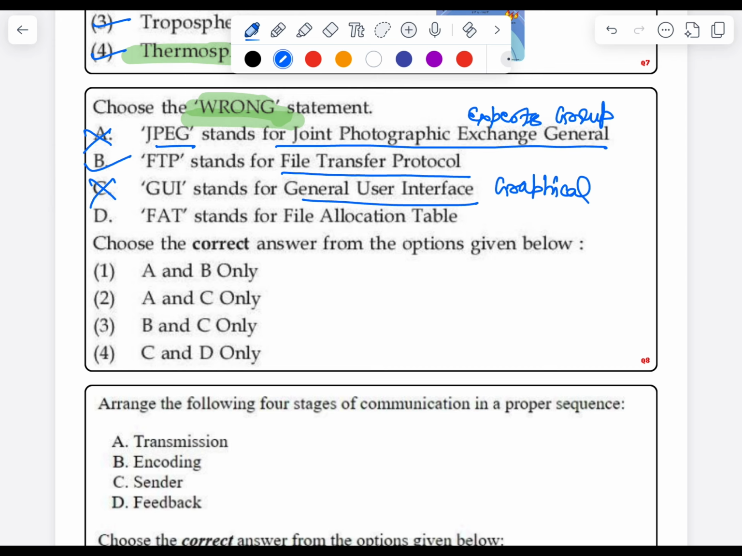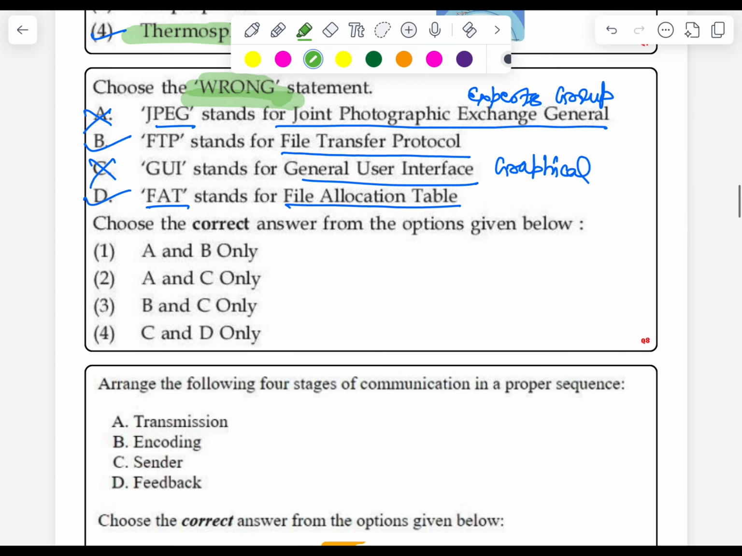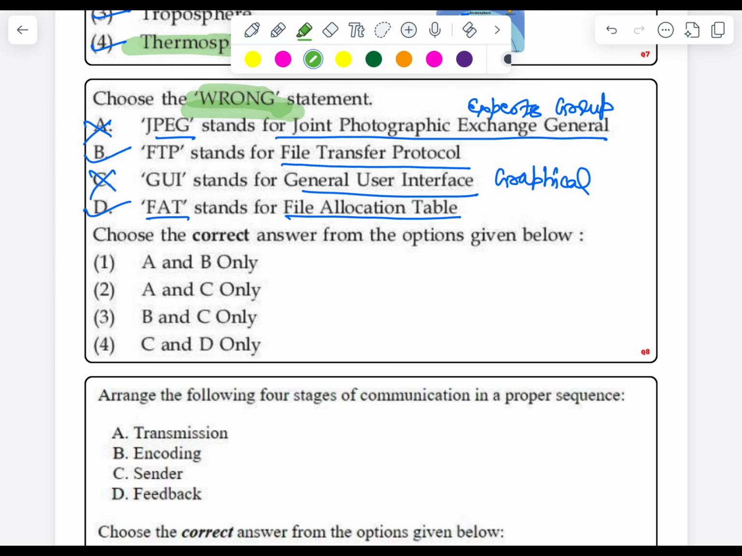Okay, next statement, FAT stands for File Allocation Table. Yes, it is a correct statement. It stands for File Allocation Table. So our correct answer would be B and D. B and D. So we have to find out the wrong statement. A and C would be the wrong statements.